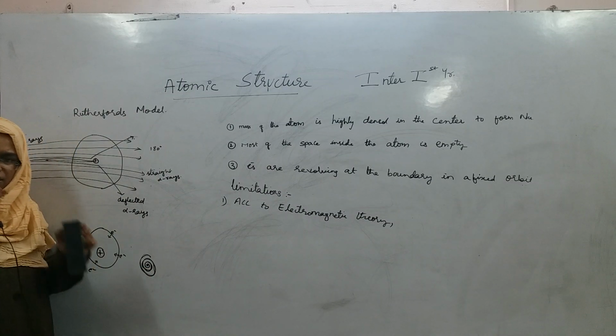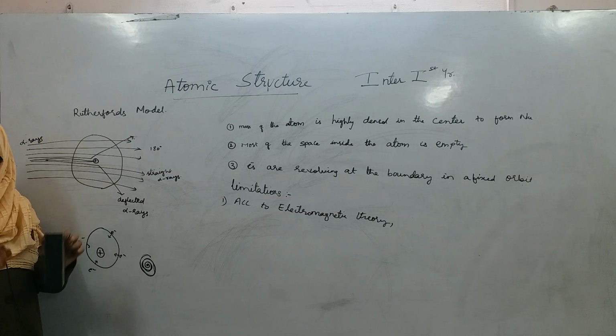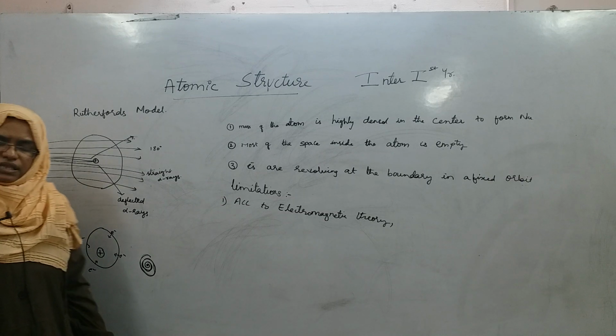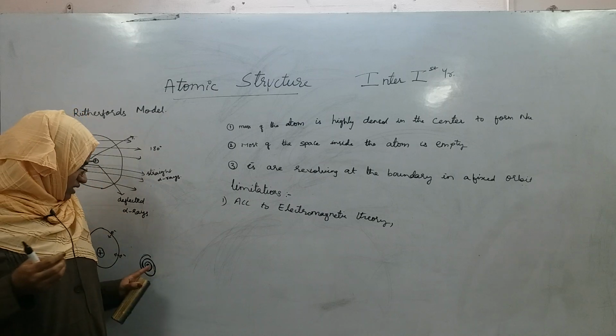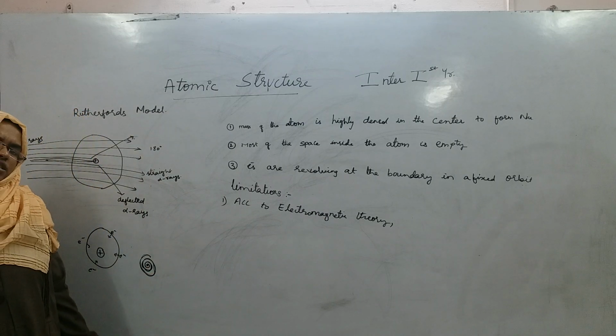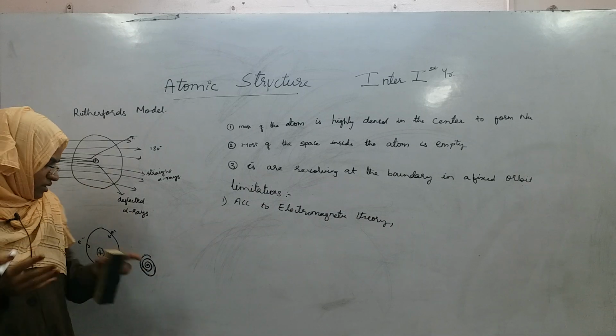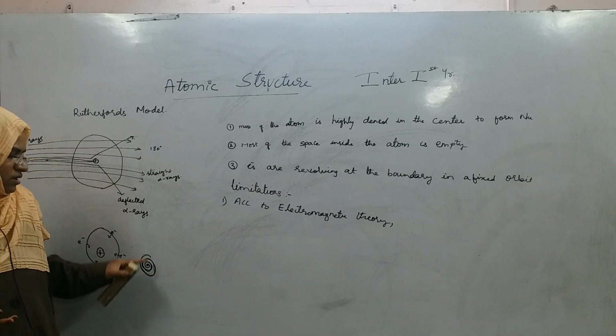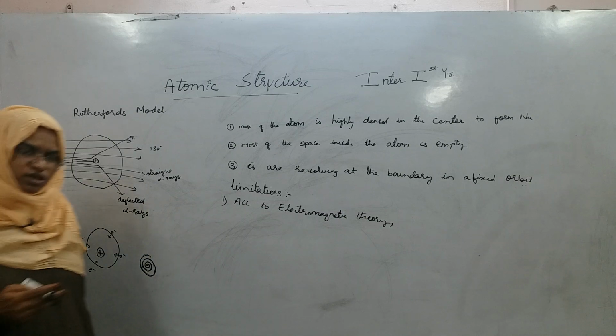So if the orbit starts to shrink, the electron comes closer to the nucleus, and as the nucleus has very high forces of attraction, it will pull the electron towards itself and the atom collapses. The atom has to collapse. Therefore, that is the limitation of Rutherford's model.